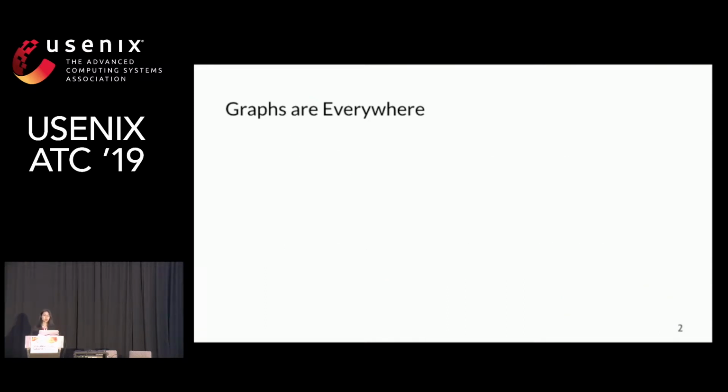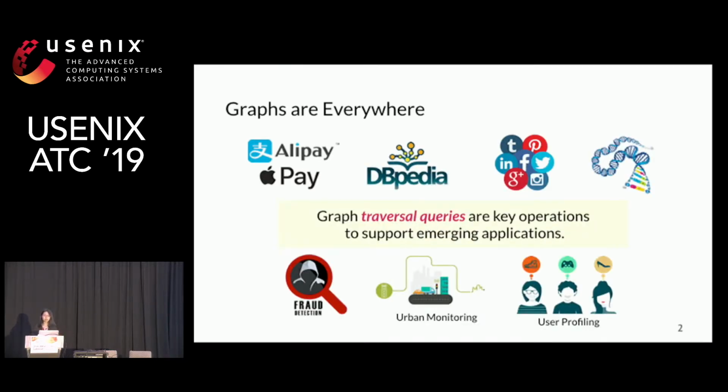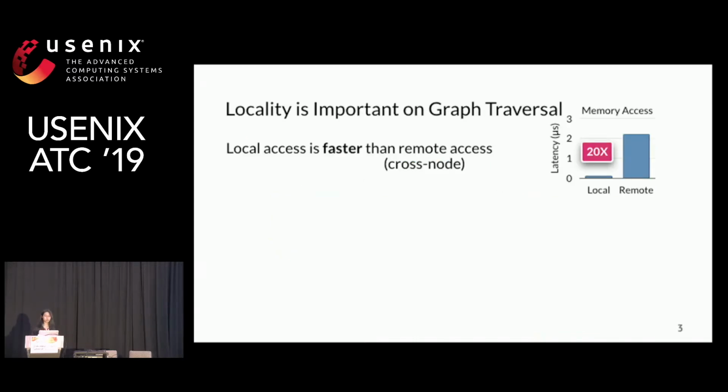So graphs can model connected relationships among data and are widely used in many domains such as social networks. And in graph systems, traversal queries are key operations to support emerging applications such as user profiling. When executing traversal queries, it is important to preserve locality because local memory accesses are orders of magnitude faster than remote ones, even on fast networks.